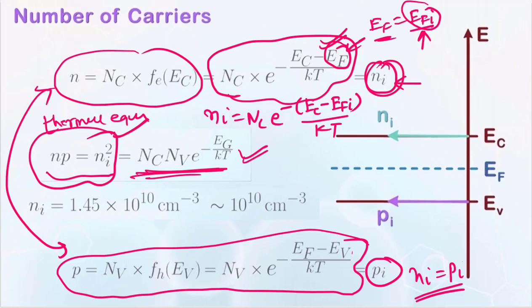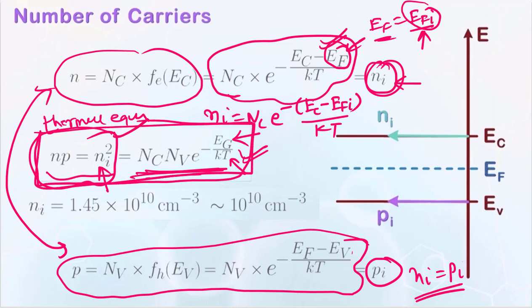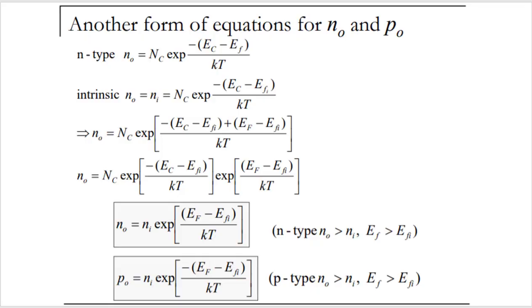You can see now that the intrinsic concentration NI depends on the band gap Eg and the temperature T. This expression is very important. You can take the square root on both sides and calculate the NI concentration from here. The last slide has the expression for N. For NI, the expression would be similar, but instead of EF it would be EFI.